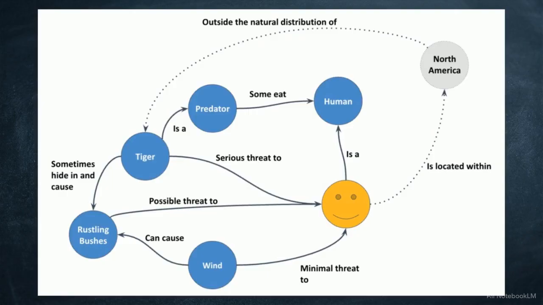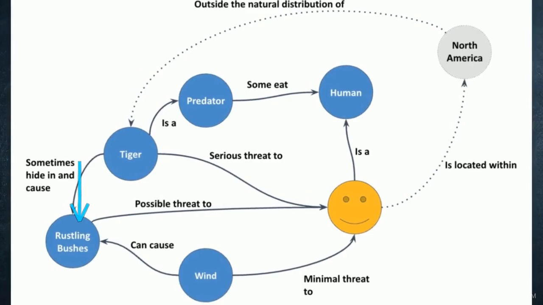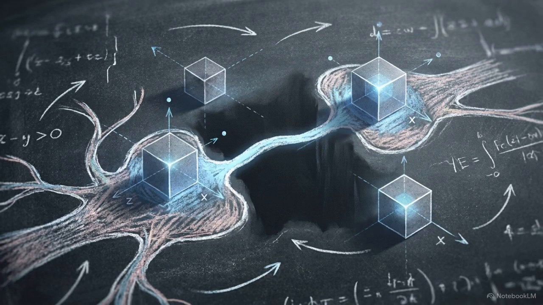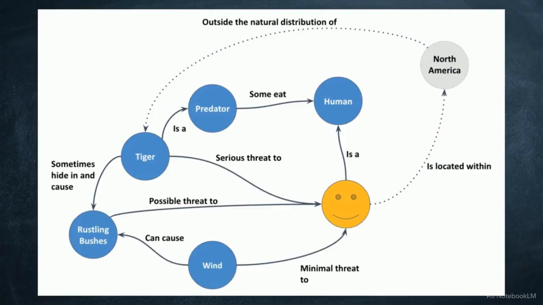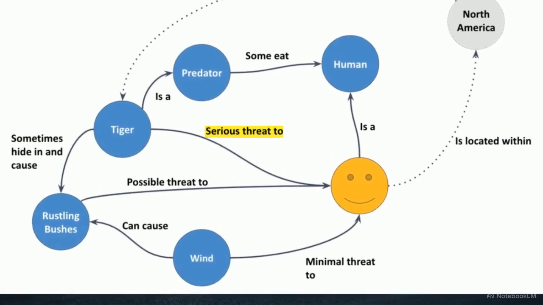This chart represents a biological knowledge graph. Notice the solid directional arrows linking the immediate environmental cue of rustling bushes to a specific cause, a tiger, which acts on a human. The brain maps these causal relationships, calculating potential new knowledge. By tracing the edges of this established map, the human observer, the self, logically bridges the gap, associating the invisible cause behind the rustling bushes directly with a serious threat.